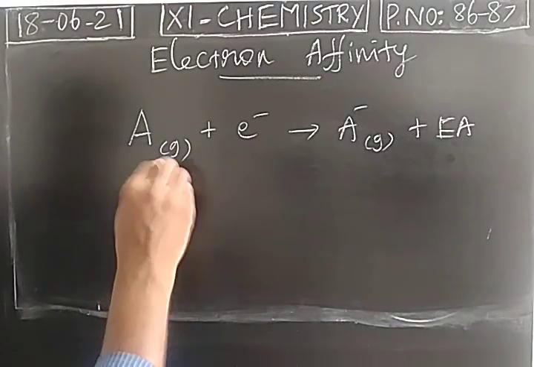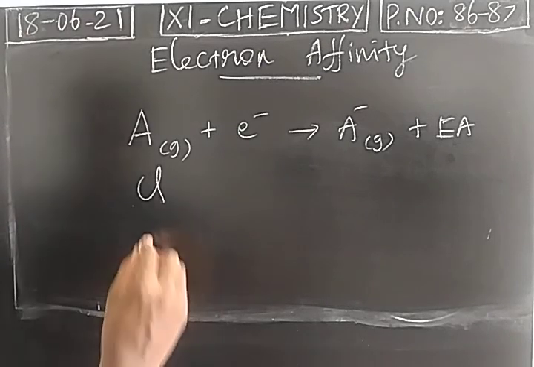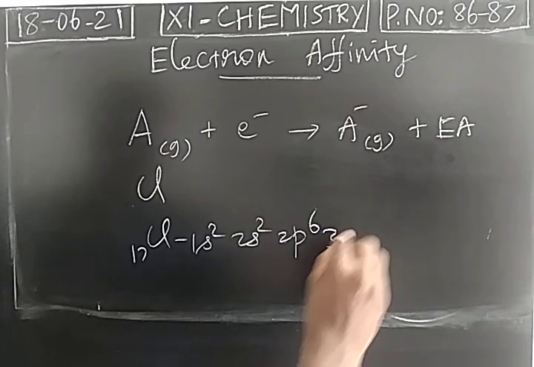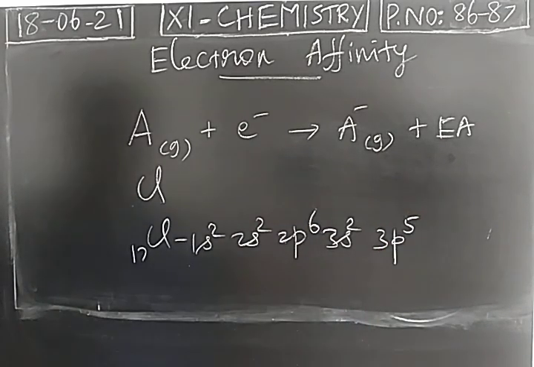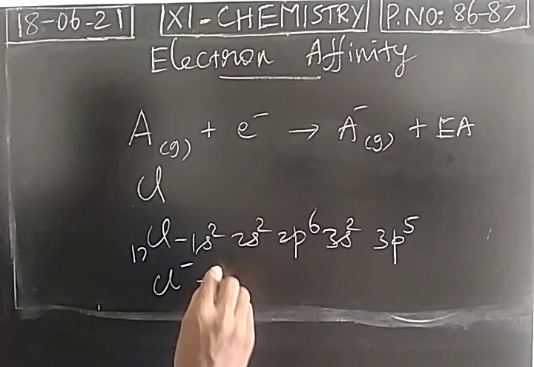So when we consider atoms like chlorine, chlorine needs stability by gaining an electron. We know the electronic configuration of chlorine: 1s2, 2s2, 2p6, 3s2, 3p5. 17 electrons present in chlorine. It is unstable. Chlorine needs stability, so it has a tendency of gaining an electron. When chlorine gains an electron, configuration will become 3p6. So if a chlorine is gaining an electron, it becomes a chloride ion.